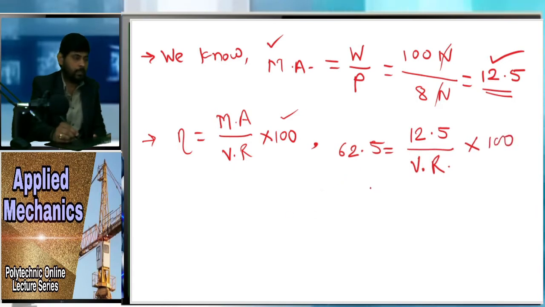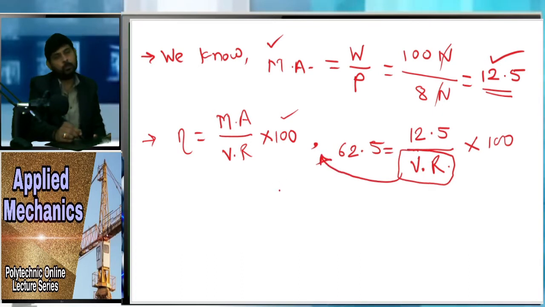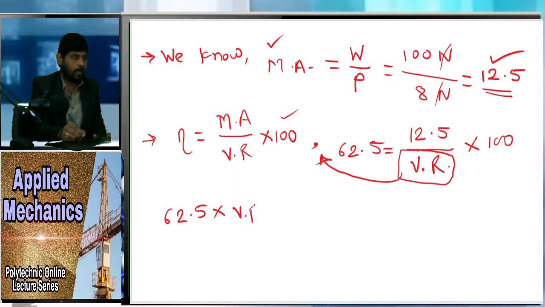This velocity ratio is in the denominator, so when it is shifted to the left side of the equal sign, it goes into multiplication. So you can see 62.5 multiplied by VR, that is velocity ratio, is equal to 12.5 into 100.